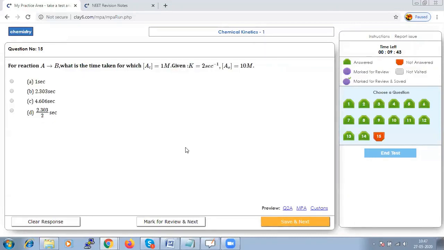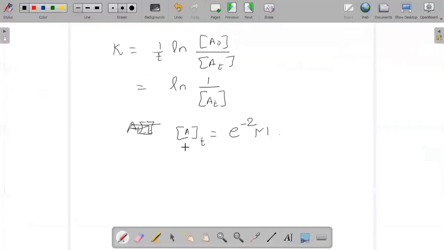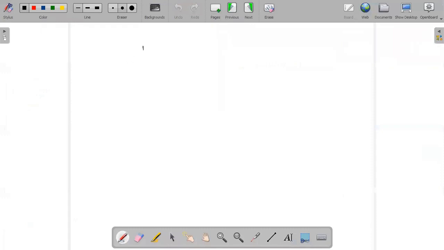For the reaction A to B, what is the time taken for which AT will be equal to 1m, and they have given us the value of K and A naught. Once again, it's the same formula that I need to calculate my T. T is equal to 1 by K ln of A naught by AT for a first order reaction.